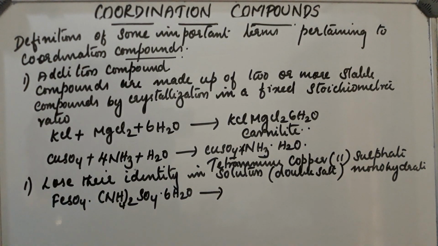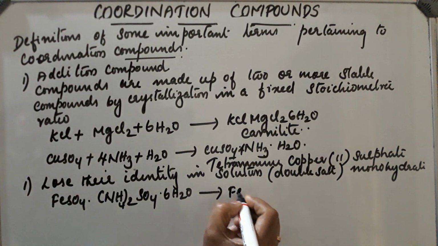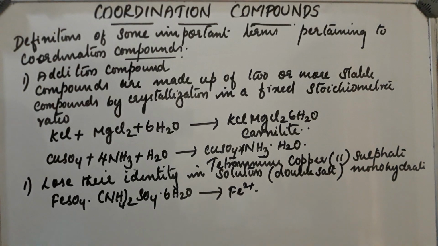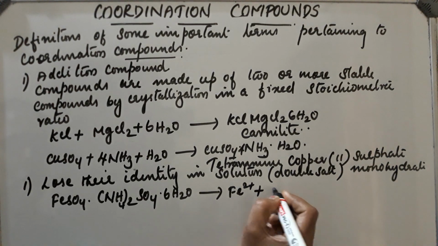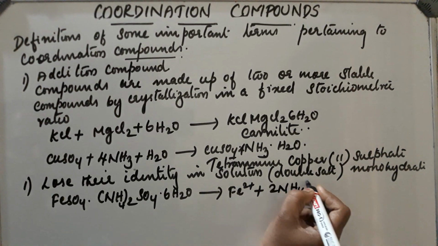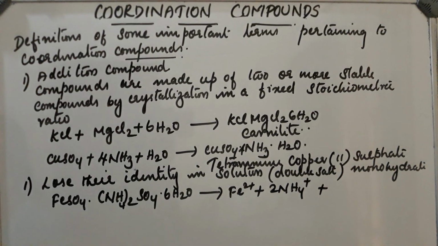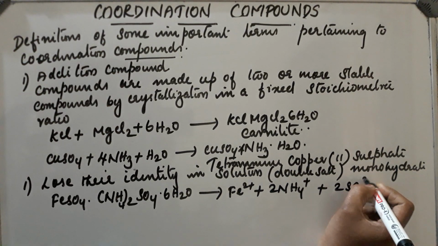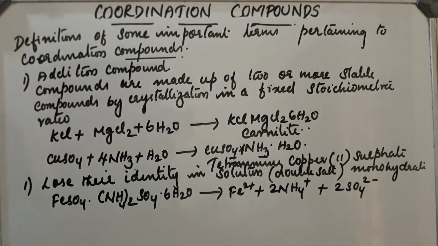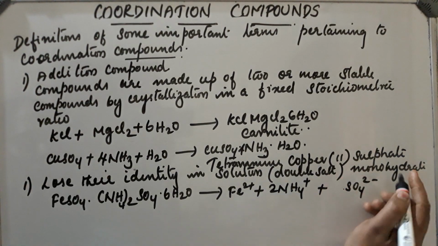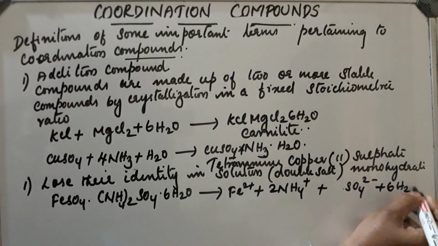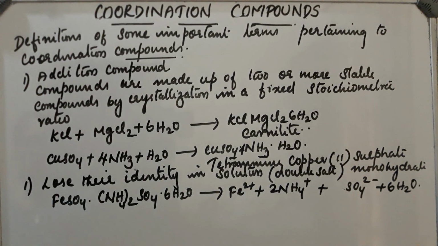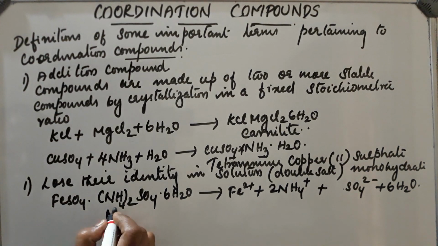In solution, they completely ionize and lose their identity. Fe2+, 2NH4+, SO4 2-, SO4 2-, and 6H2O. They ionize like this, so they lose their identity. These are double salts.